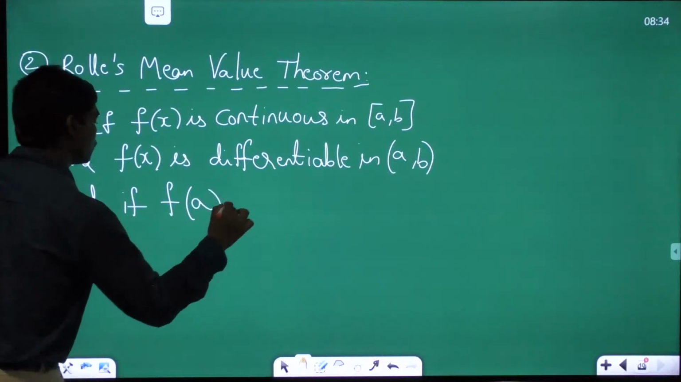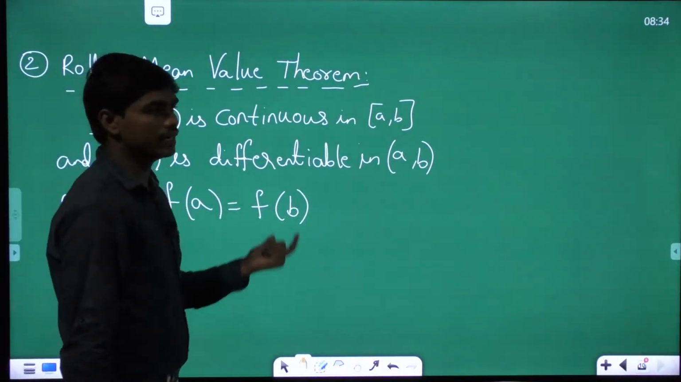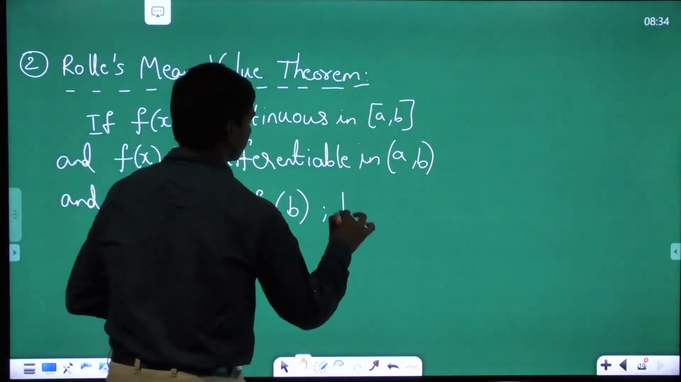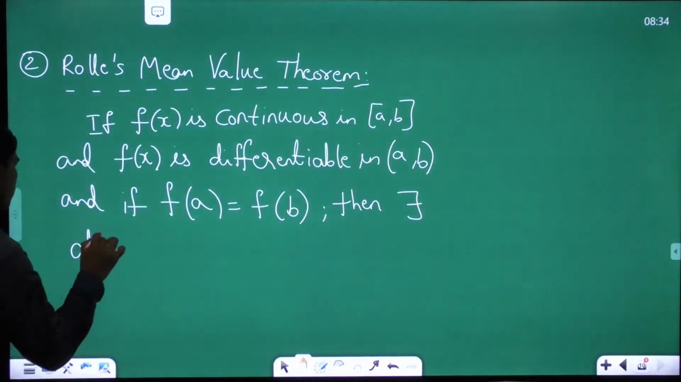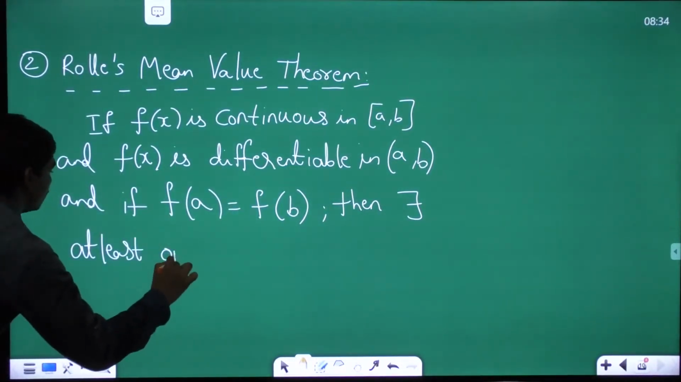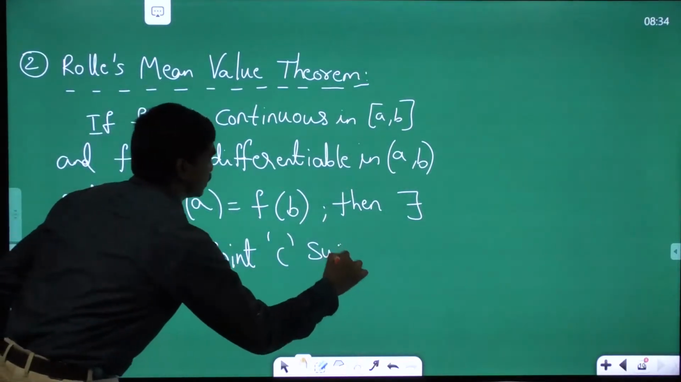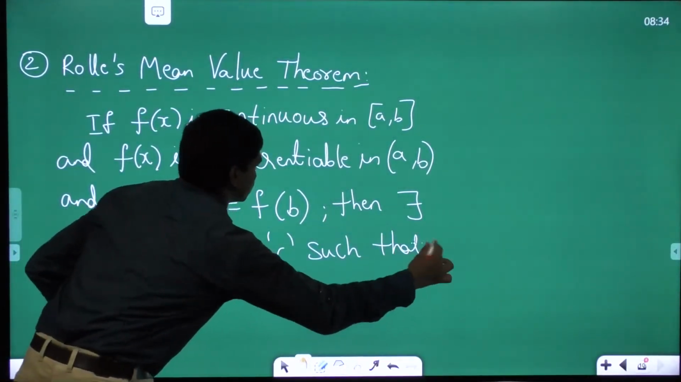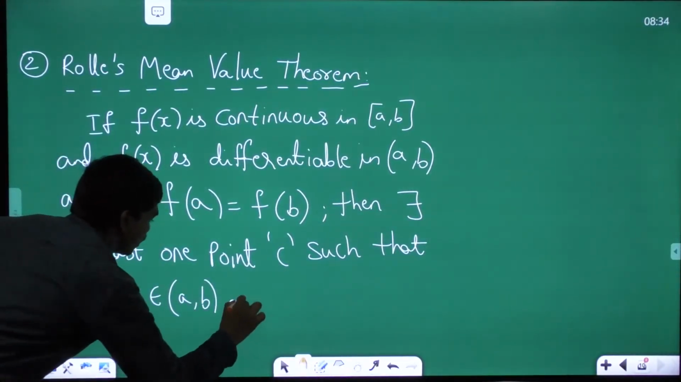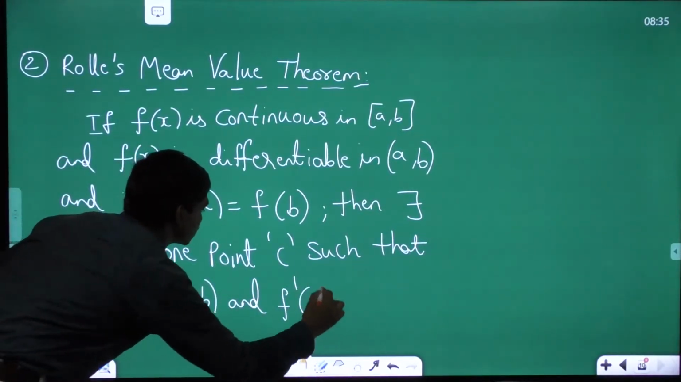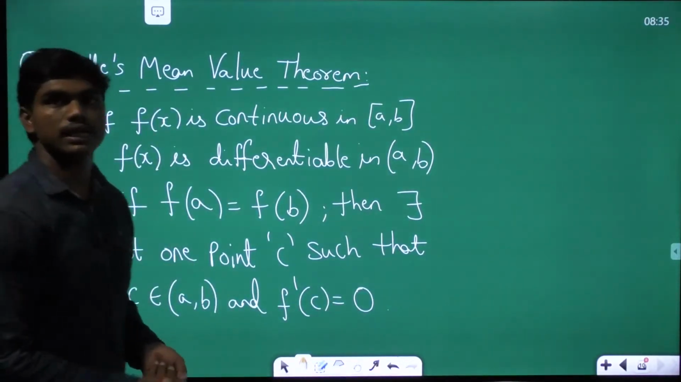and if f of A is equal to f of B, meaning f of x is such that in [A, B] f of A is equal to f of B, then there exists at least one point C such that C belongs to (A, B) and f dash of C is equal to 0. Okay, so this is basically Rolle's mean value theorem.